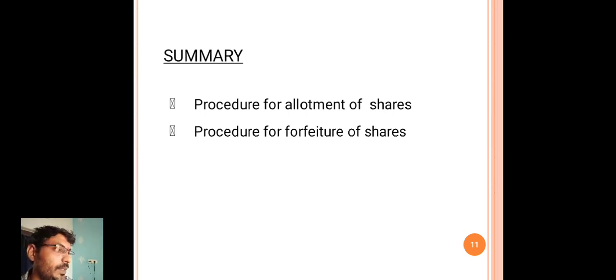So this is the procedure of allotment of shares and forfeiture of shares. Not all the members who have applied may be allotted shares. The forfeited shares are transferred to the forfeited shares account, and the relationship between the shareholder and the company disappears.